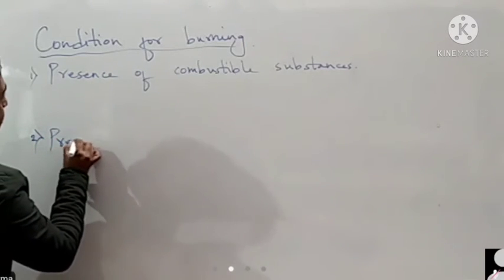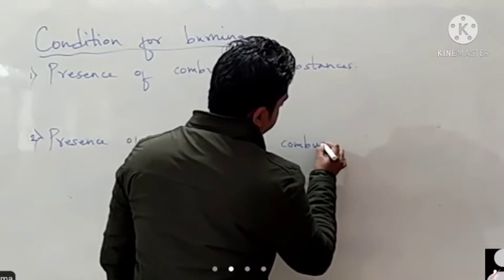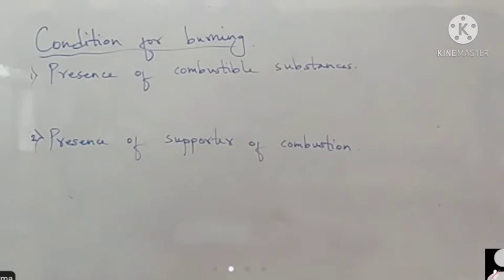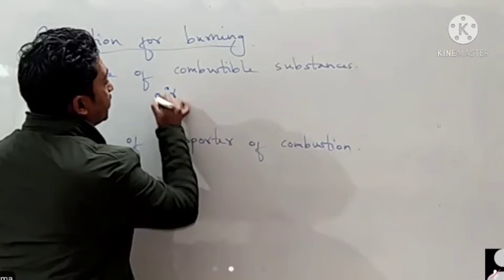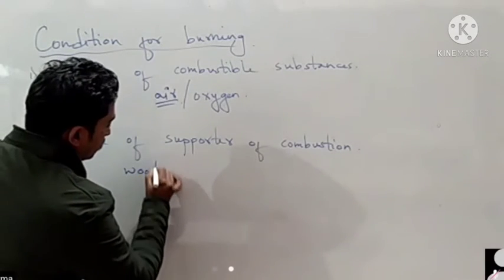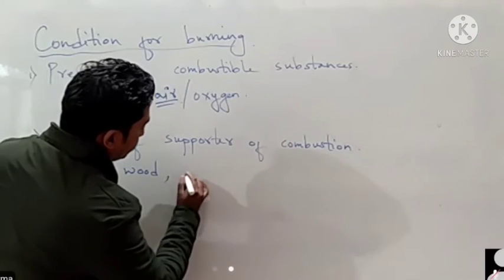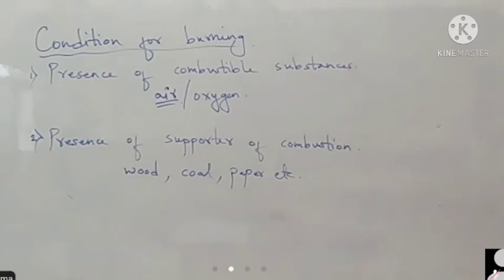Basically, the supporter of combustion is air, or you can say oxygen, and the combustible substances are wood, charcoal, or you can simply write coal, paper, etc. So basically we need two types of things: presence of a supporter of combustion, which is mostly air present in the atmosphere, and presence of combustible substances, that is wood, coal and paper.